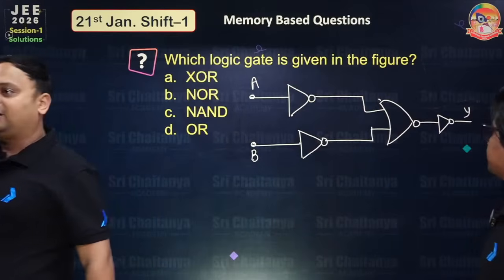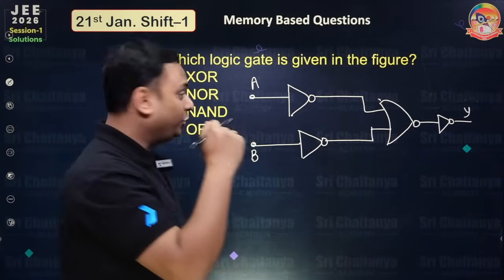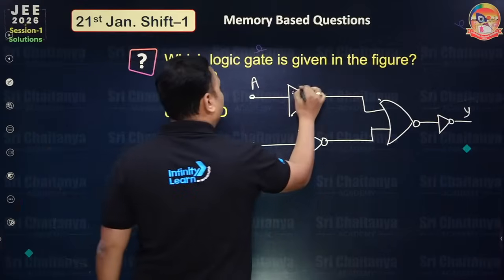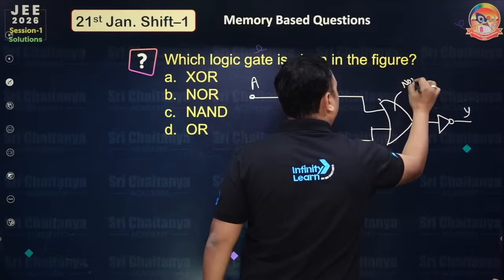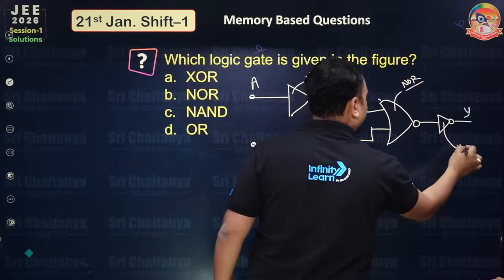Just see the diagram here. You will just identify the diagram. This is what gate? This is a NOT gate. This is what gate? This is NOR. And again, finally, this is a NOT gate.